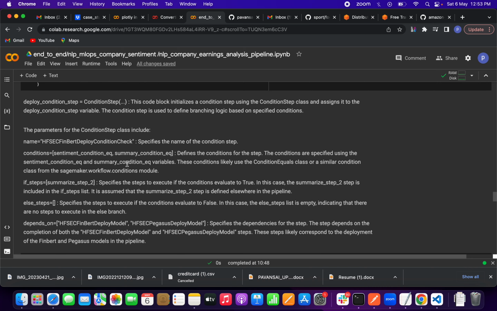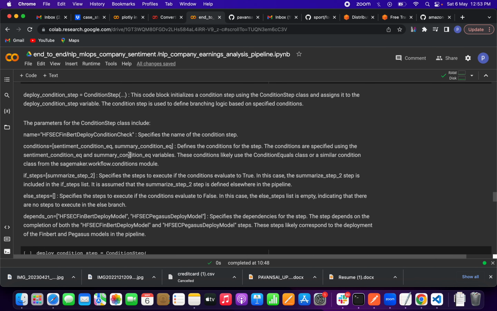There are some parameters in the condition step function. Name specifies the name of the condition step, and conditions: sentiment condition, summary condition, and what are the conditions we put. Two tasks we are doing, right, sentiment and summary. So all the things we are checking is whether the endpoint is deployed or not. For that I am passing those conditions.